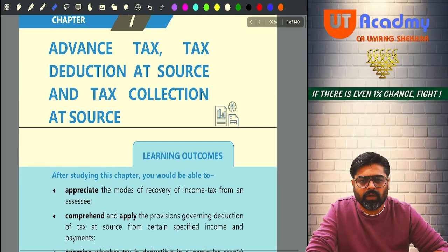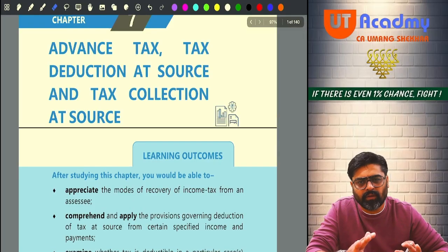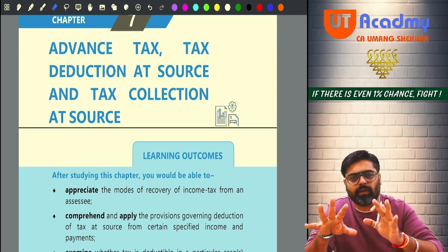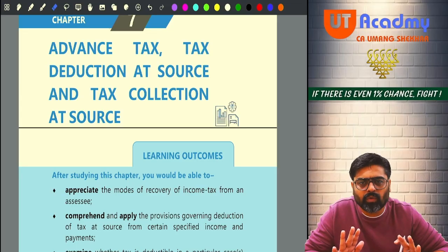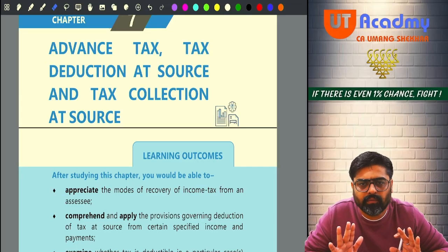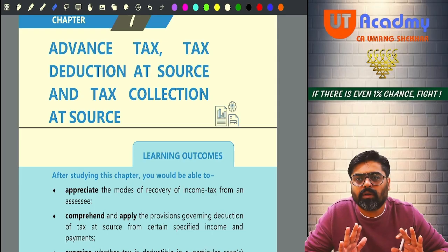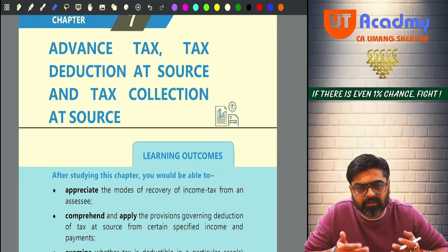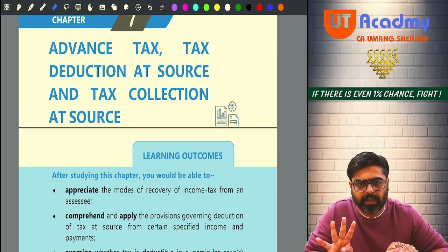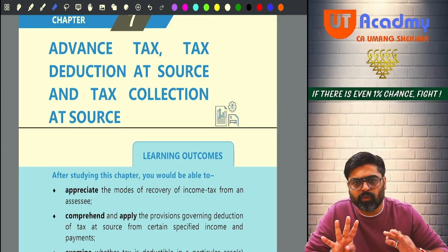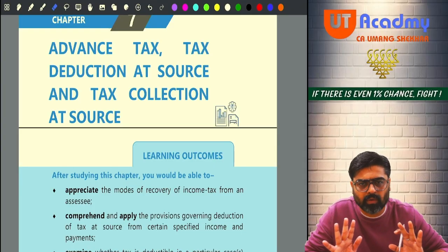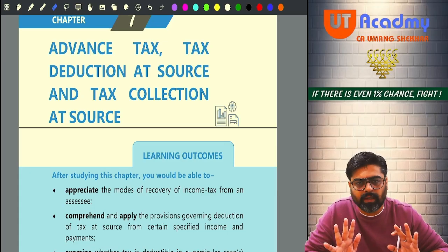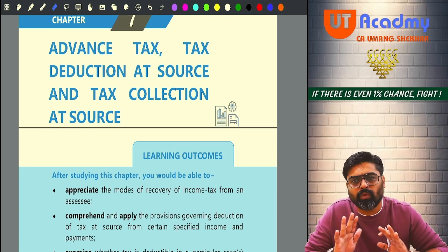Now in this chapter the institute has given the entire content of the final CA also. They have put everything. We are going to do only the relevant part which is applicable for us. We are not going to do each and everything, because the TDS chapter is asked only for 4 marks in the exams. And what is relevant for you for those 4 marks, everything will be covered. Don't worry about that. But whatever things are not relevant over here, I will skip those things. I will tell you to ignore those things.